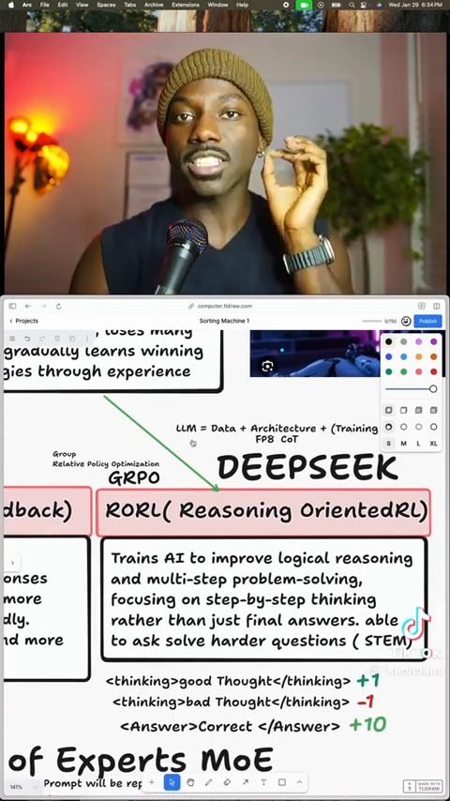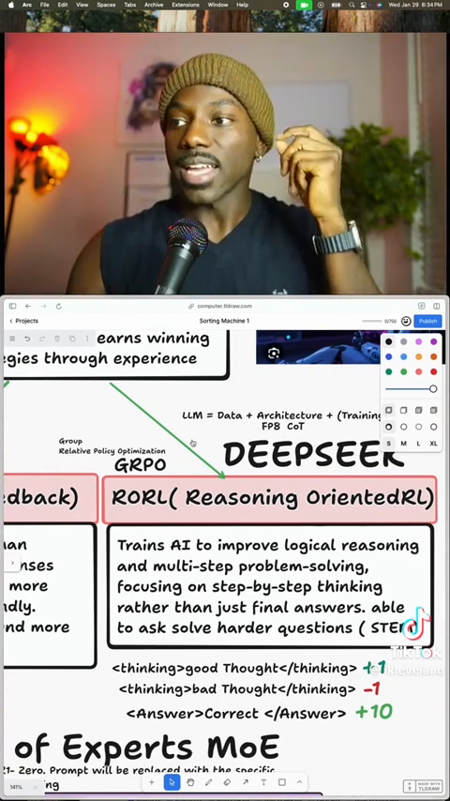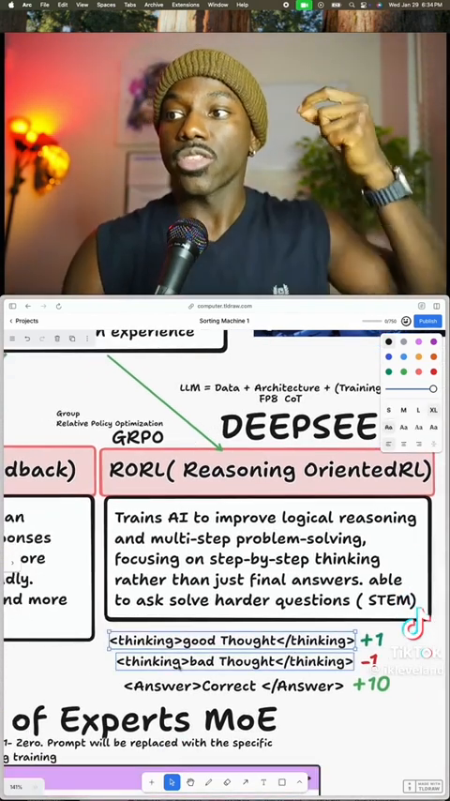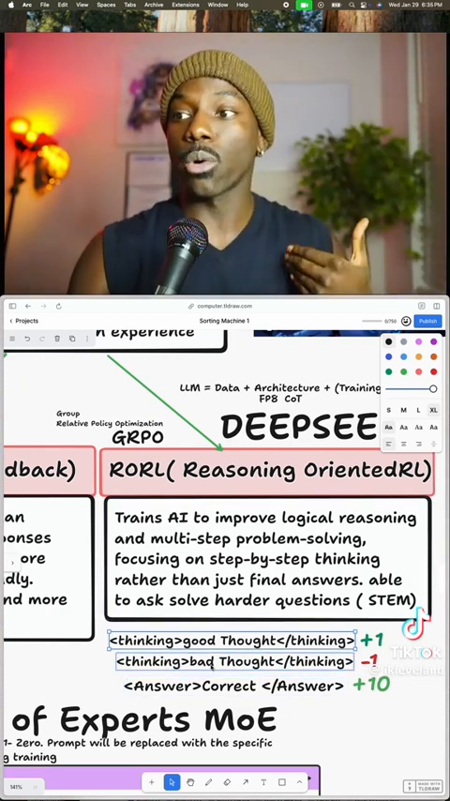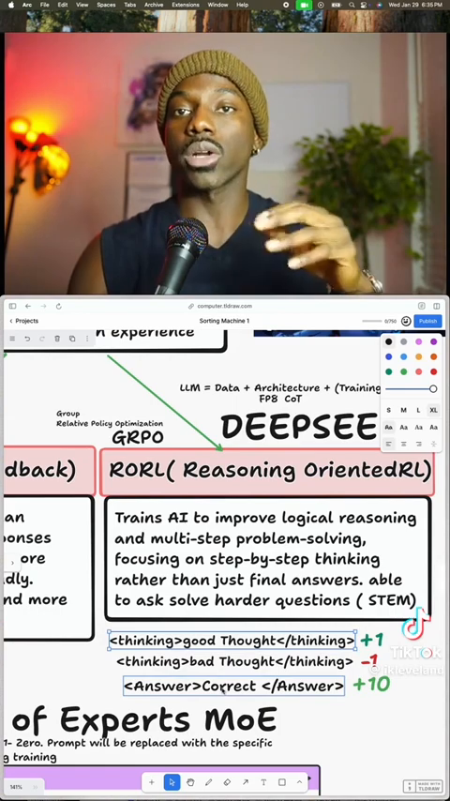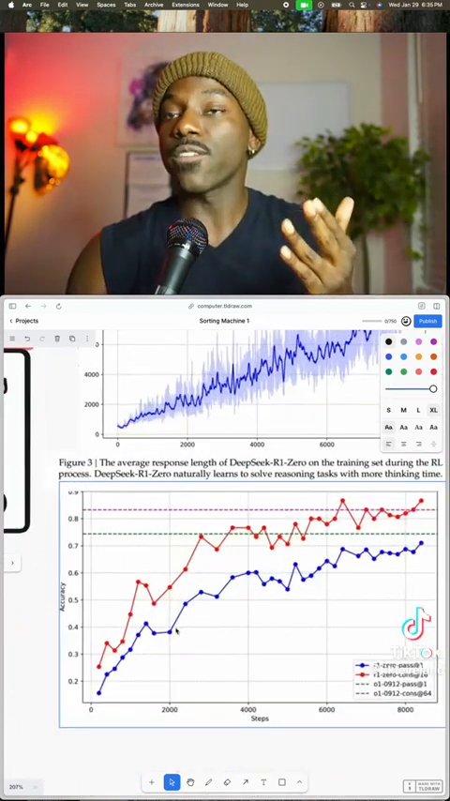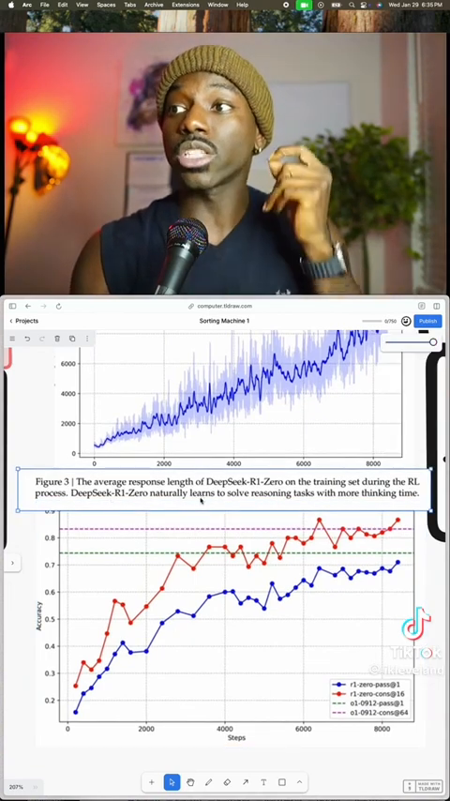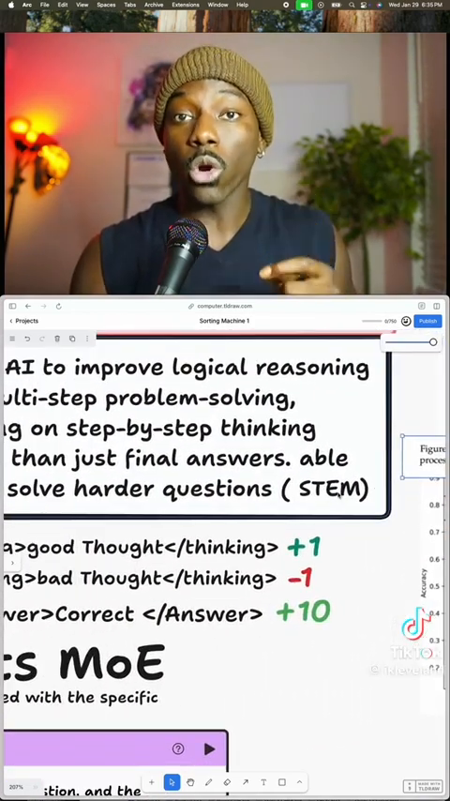But they had to set the parameters, and one of the key parameters was a thought. So this is how it works. Basically, thinking scored a point. Thinking a lot scored more points, thinking bad thoughts scored fewer points, and getting the correct answer scored a lot more points. And this is the visualization of that. It also even mentions here, this diagram is from the paper, DeepSeek-R1-Zero naturally learns to solve reasoning tasks with more thinking time. So they were rewarding the thought.